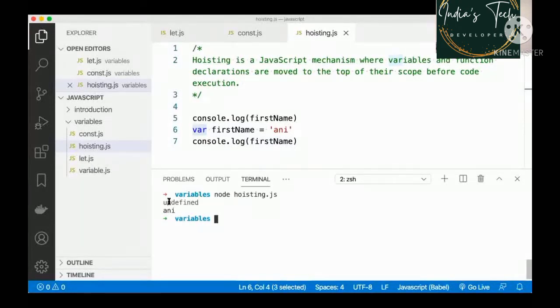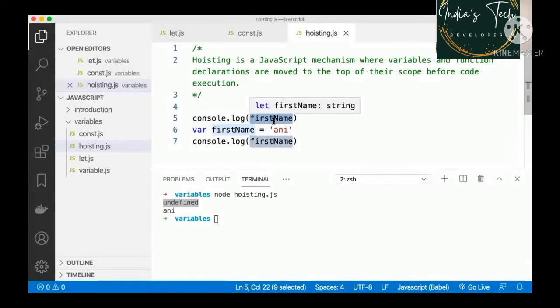So you can see that I'm able to access the variable first name. It did not throw me an error. It never said that, hey, this variable does not exist. If you try to do the same with, let's say, Python, it would have thrown an error. It would have said that on line number 5, I do not know what the variable first name is, because before coming to line number 5, nothing above it had a variable declaration called first name.